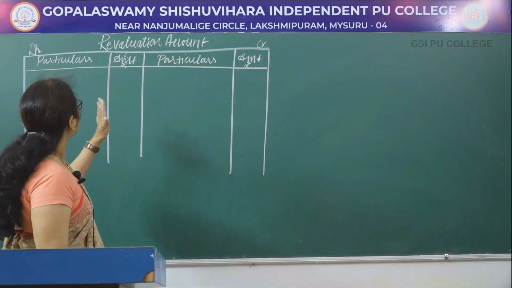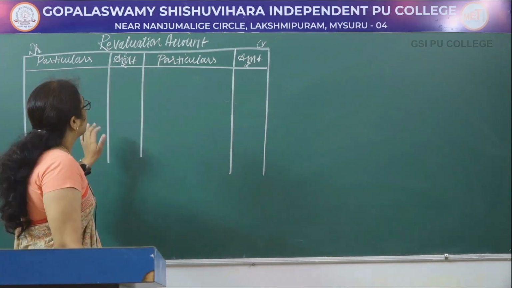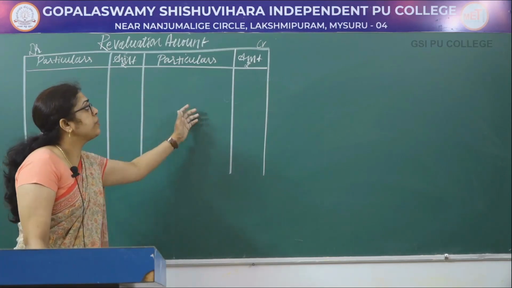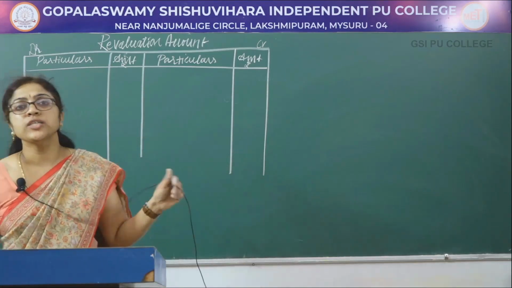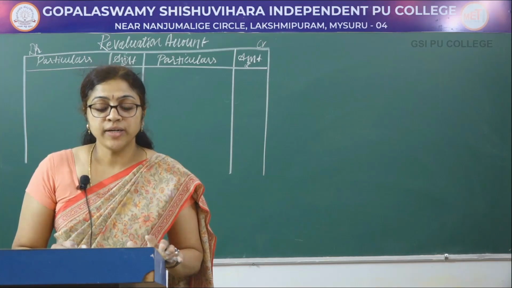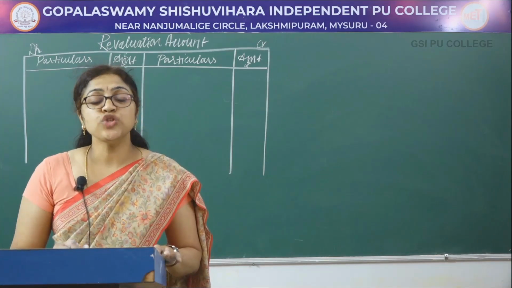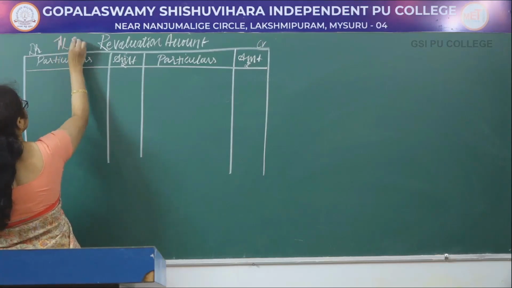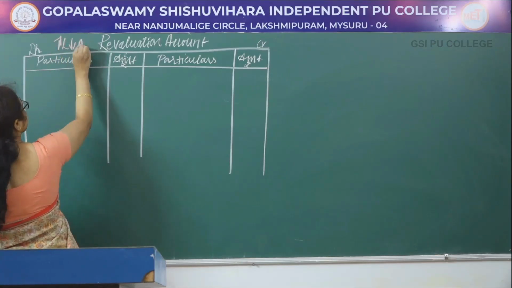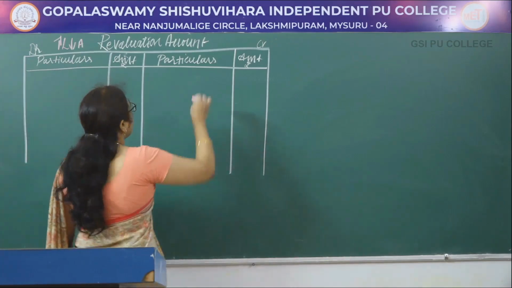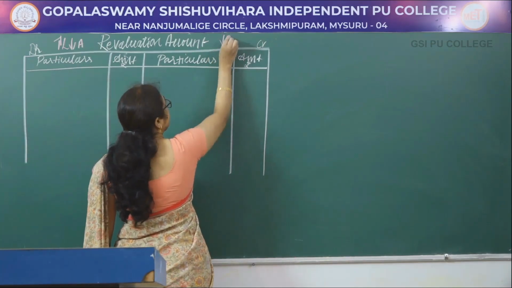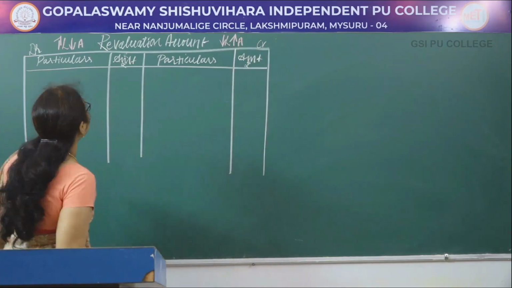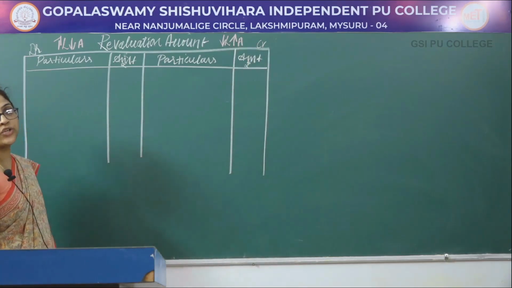Write the revaluation account, debit and credit, with one particular column and one amount column on the debit side, and again one particular column and one amount column on the credit side. See the third adjustment, stock to be reduced by 10%. An increase in liabilities and a decrease in assets are recorded on the debit side, and a decrease in liabilities and an increase in assets are recorded on the credit side of the revaluation account.